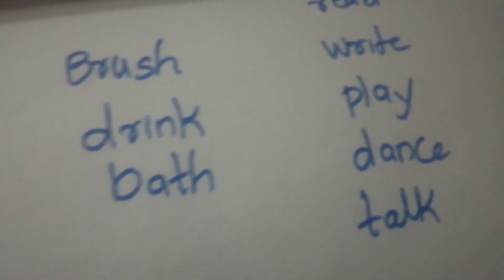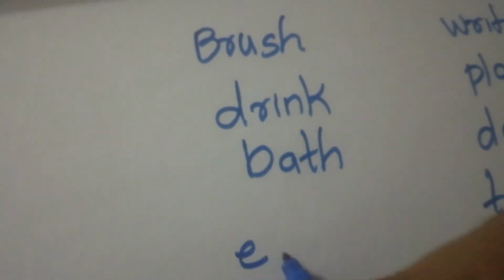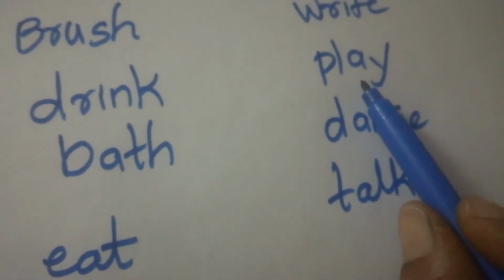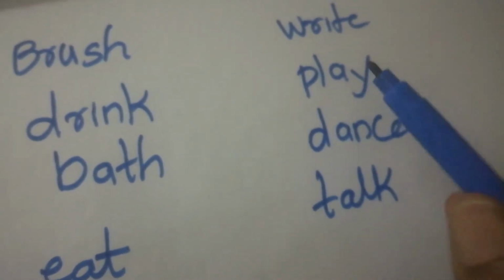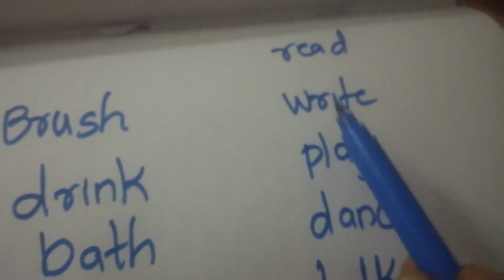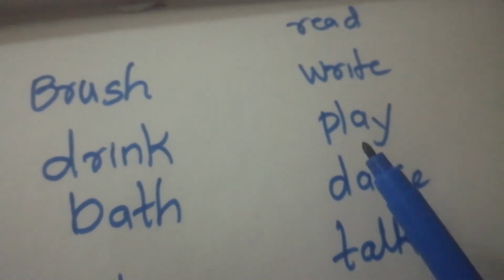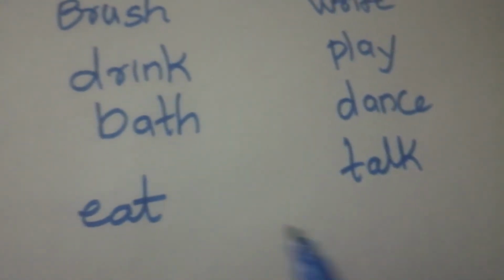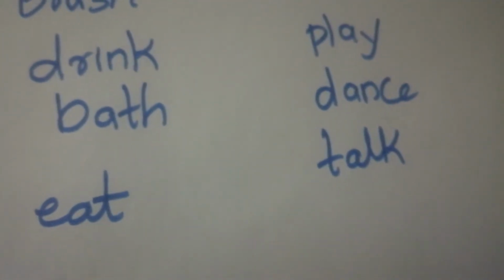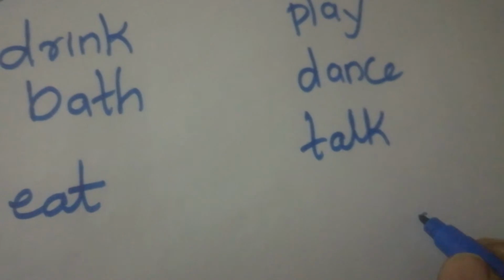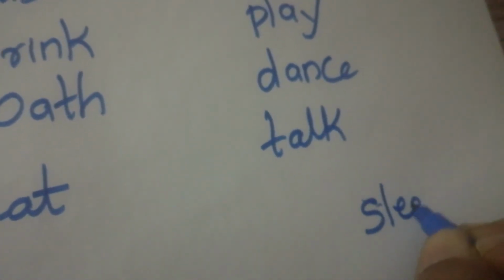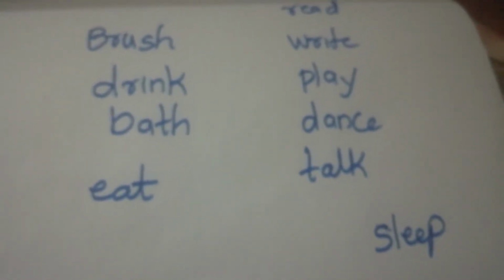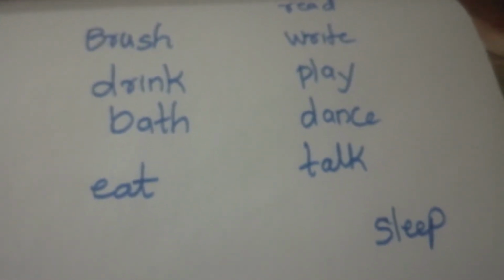So what is that? We eat snack. So eat. Eat is the action. After eating what we do? We play. After playing, after that what we do? We write, we read. So these are the actions we do till evening. After that in the night we have the dinner, that is we eat our dinner and then we go to bed, means we sleep. So sleep is the other action we do. So these are the actions we do from morning to till we go to bed.